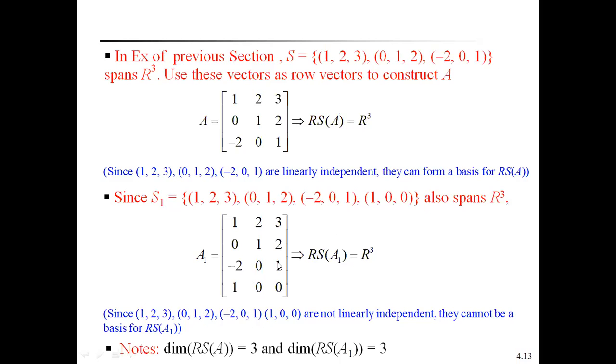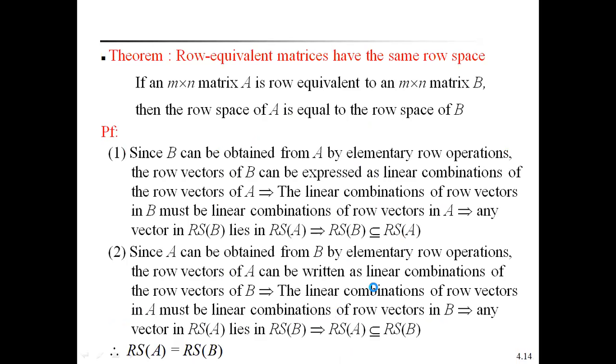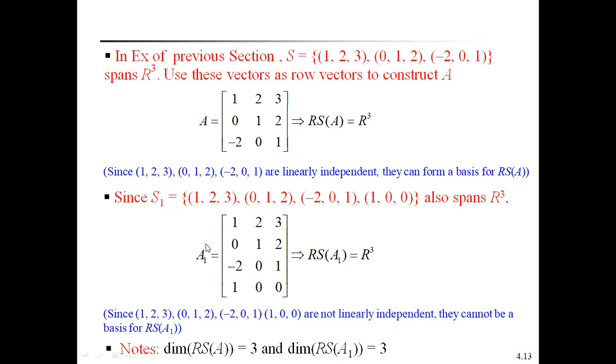But the second set S1 contains 4 vectors that also span R cube, though only 3 vectors are linearly independent. That's why the row space of A1 is equal to R cube. Therefore, the dimension of the row space of A1 is also 3. These are very, very important examples to note down.